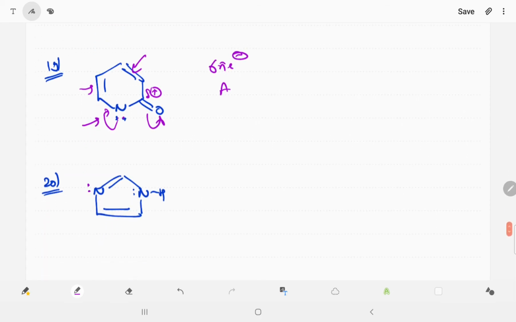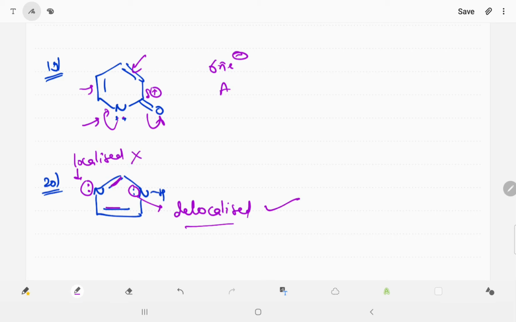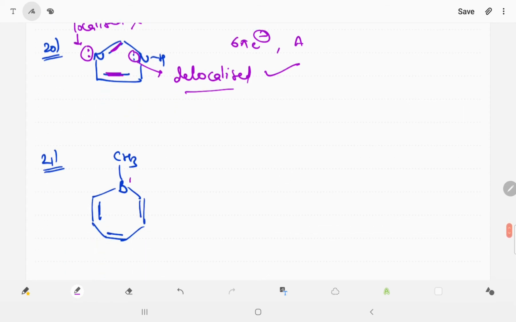Now in this, nitrogen has a lone pair, this is localized, and this nitrogen lone pair is delocalized. A delocalized lone pair we count, a localized one we cannot count. Okay, so there is a double bond and a lone pair, 6 pi electrons means aromatic. Now in this, boron has a vacant orbital, or we can say this is a positive charge. A vacant orbital or a positive charge both work the same. Okay, so there is a pi electron, pi electron, pi electron, 6 pi electrons